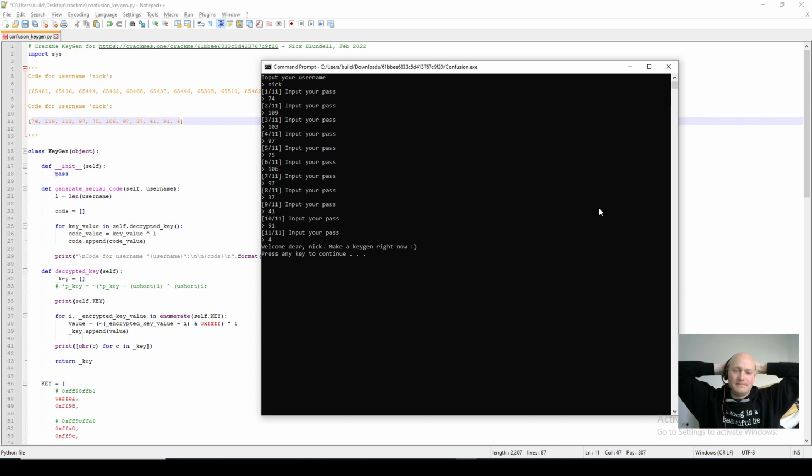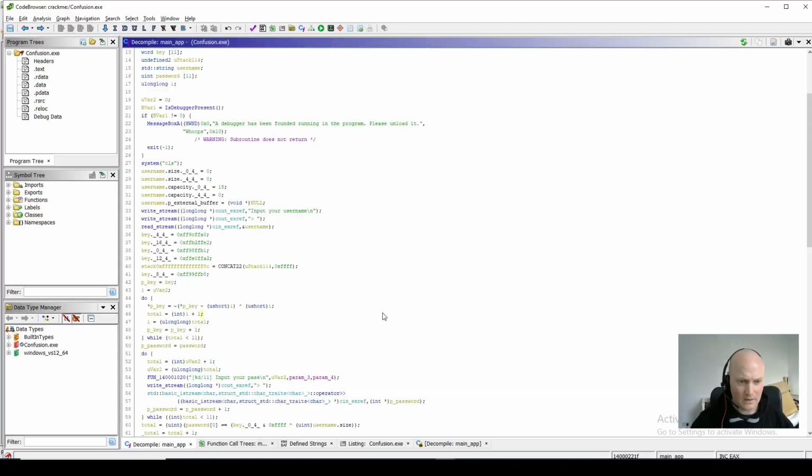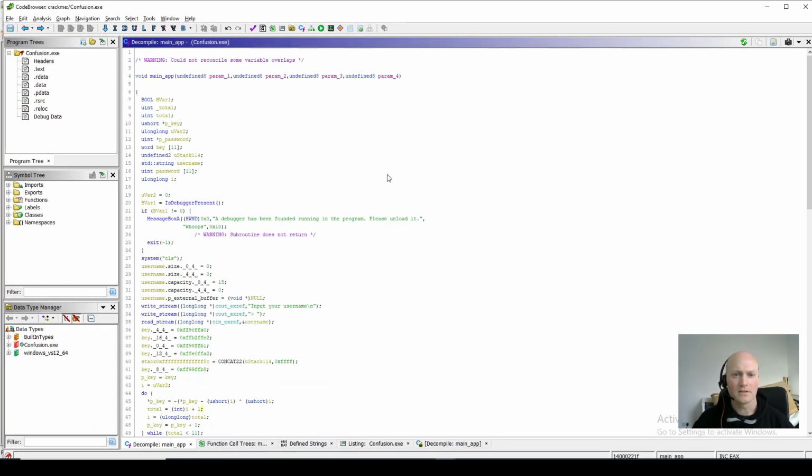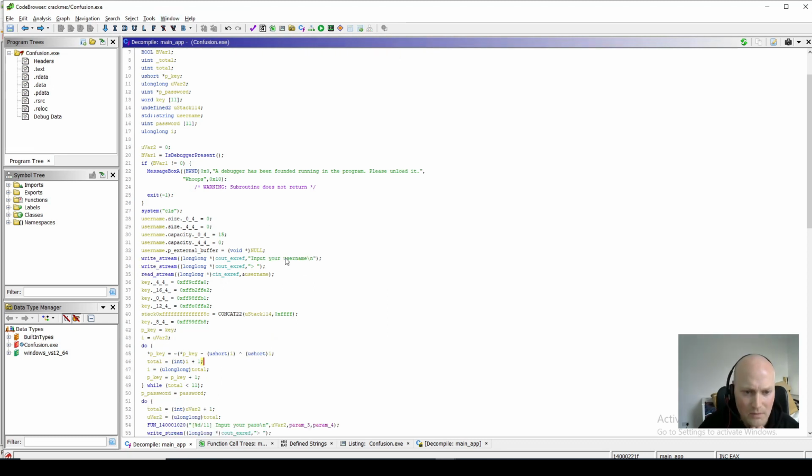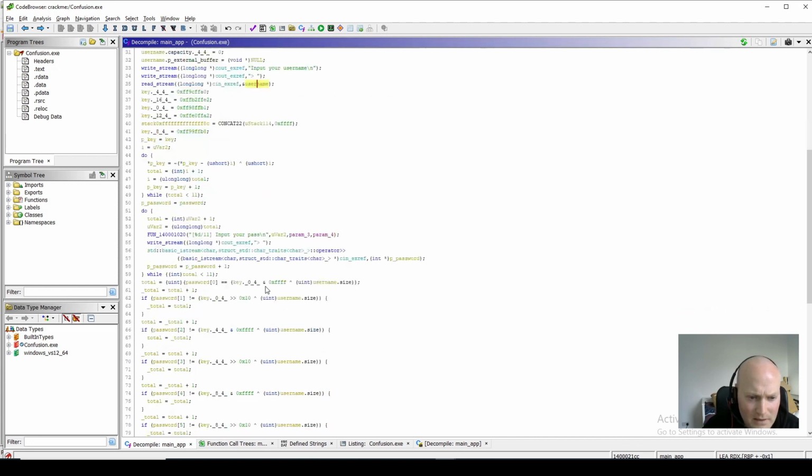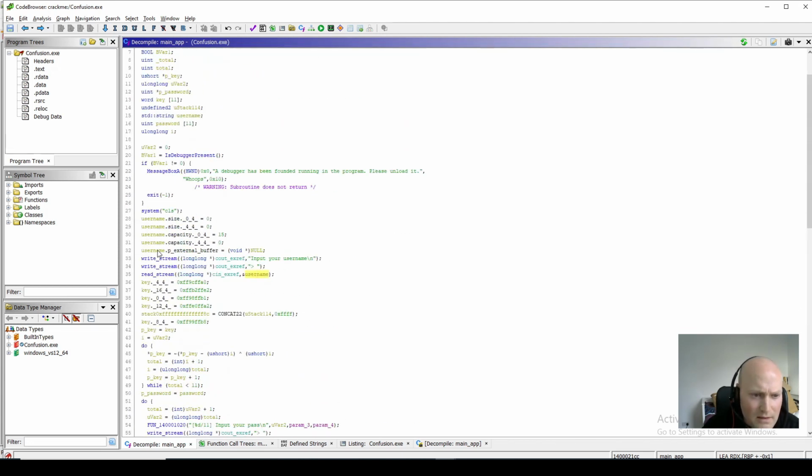So, well, let's just do a quick recap of what we did. If we look back at the main function, we found this one by looking in strings, and we were going to follow the input. We found that this string was input your username. We recognize this as a username variable, which is interesting because we want to follow how it gets processed. But we couldn't see it being used in this function because it turned out that it was a string object, an IOStream string object, C++.